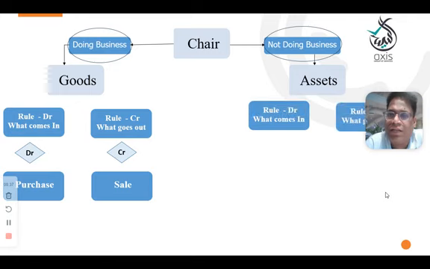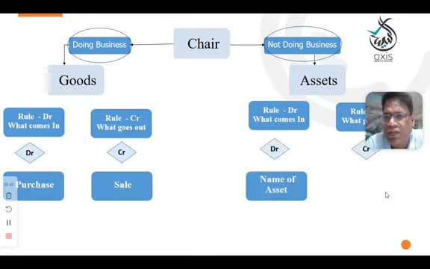And come to the asset. Here in this case, assets also come in and assets also go out of the business. But when assets come in, record the transaction in the name of the asset. Means furniture: if you receive furniture, record it as furniture. Computer, laptop, you need to mention the specific name. In goods, generally no need to mention the category or brand, just simply debit the purchase account.